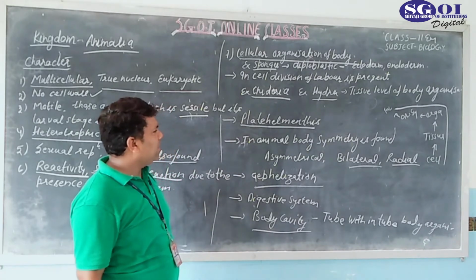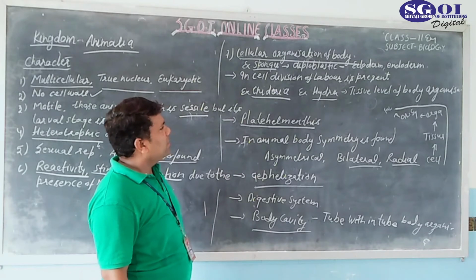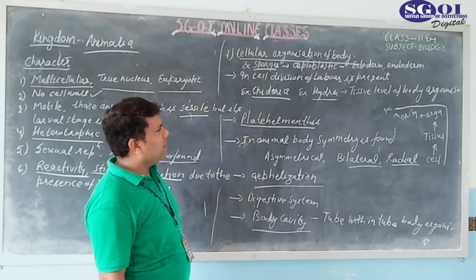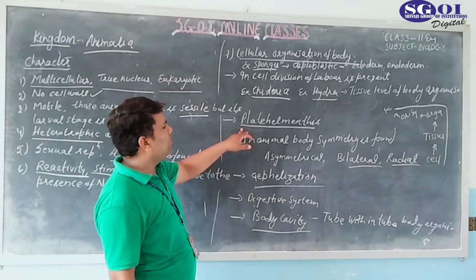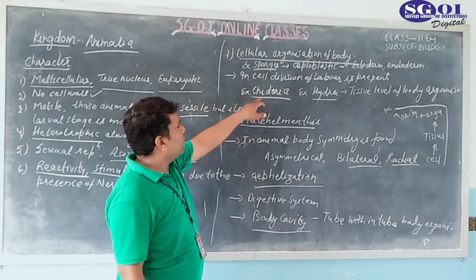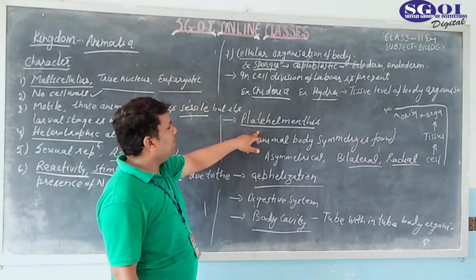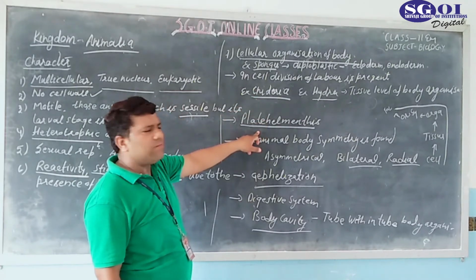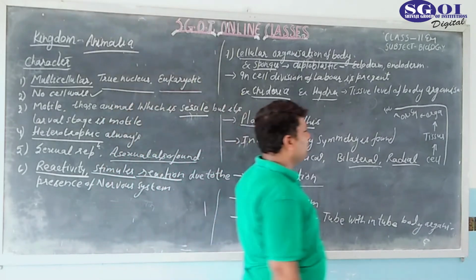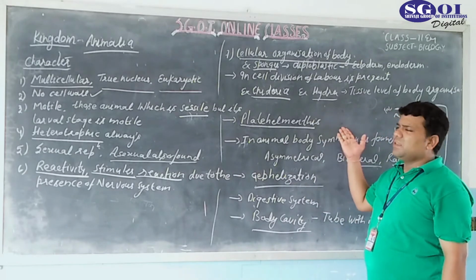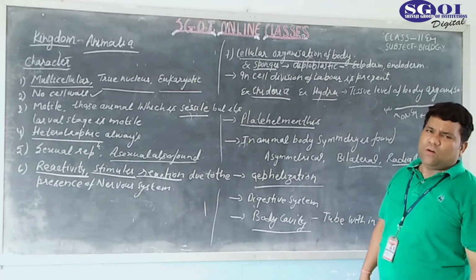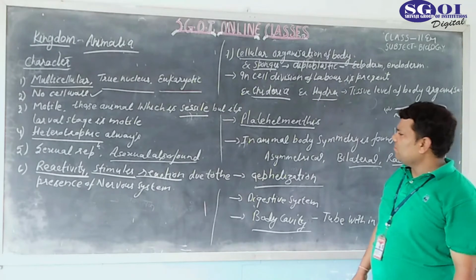In this platyhelminthes, what happened? Here three embryonic layers are formed: ectoderm, mesoderm, and endoderm. And here what happened? Tissue level of body organization is found in Hydra. Organ level of body organization is found in platyhelminthes. There is development of different types of organs. That's why platyhelminthes are the first animals in which organ level of body organization is formed.